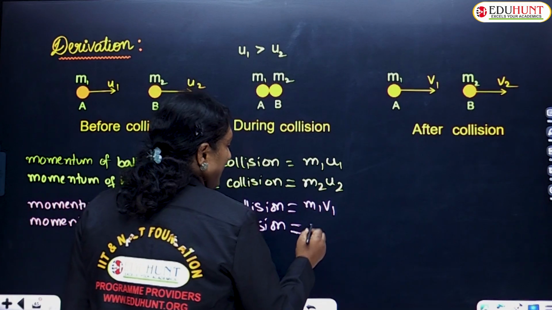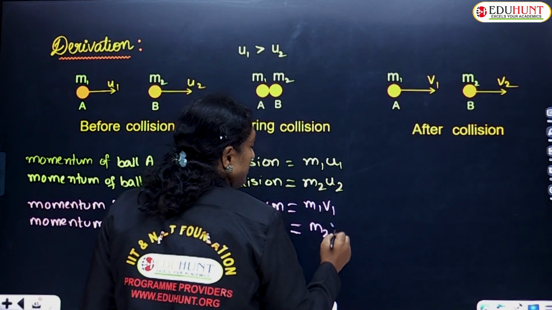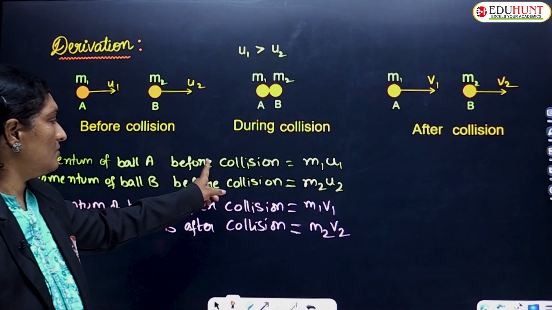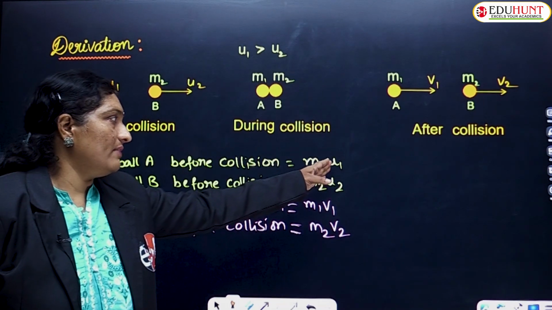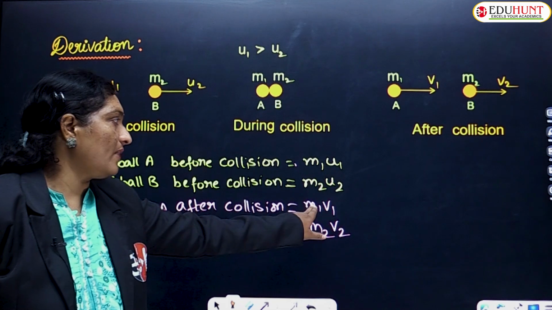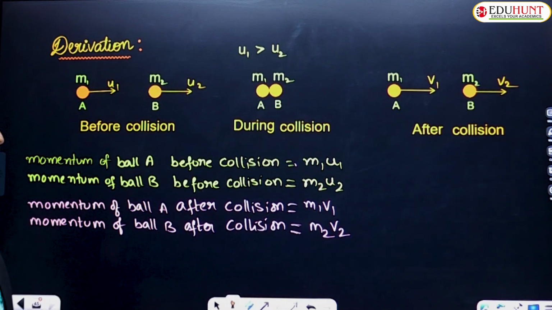So the initial velocity of ball A was u1, the final velocity was v1. So the initial momentum was m1 u1, and the final momentum was m1 v1.